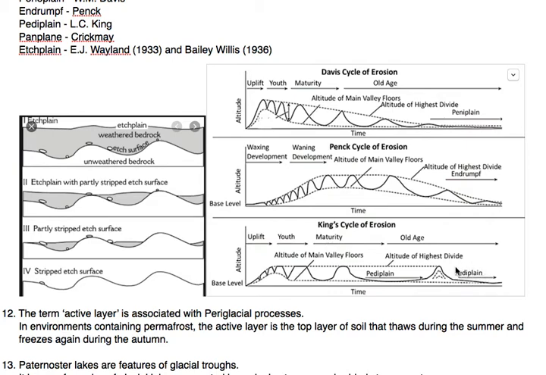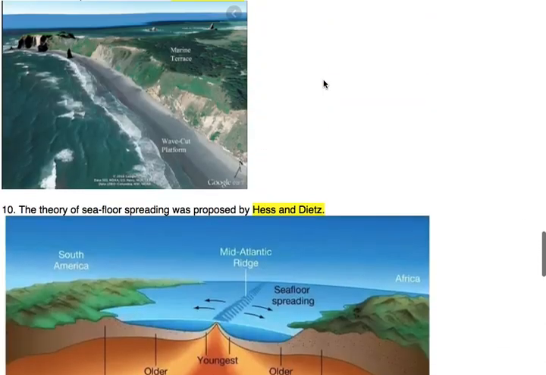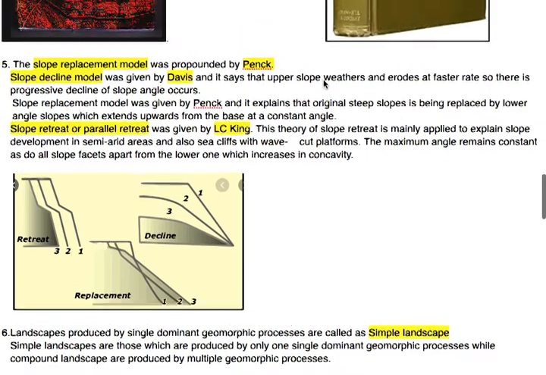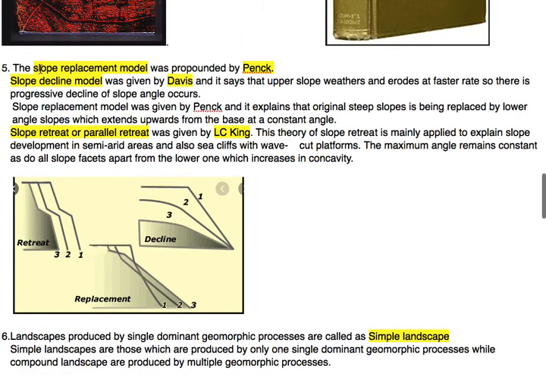and the last stage is known as pediplain. So the term pediplain is given by L.C. King. The endrumpf term is given by Penck, and the peneplain term is given by Davis. Okay, so here we understand that the slope replacement model is given by Penck, the slope decline model is given by Davis, and slope retreat or parallel retreat is given by L.C. King.